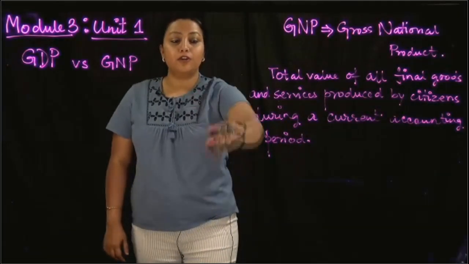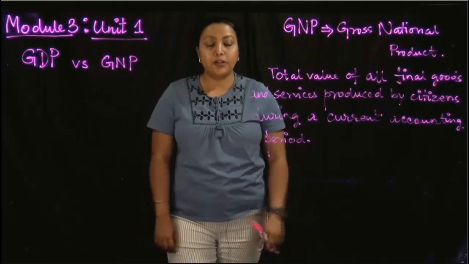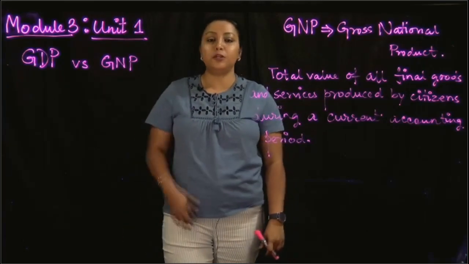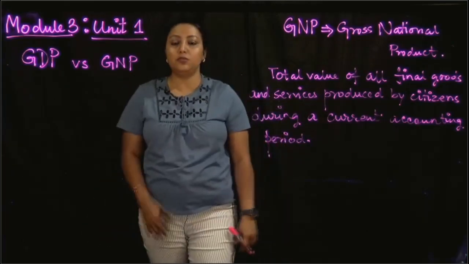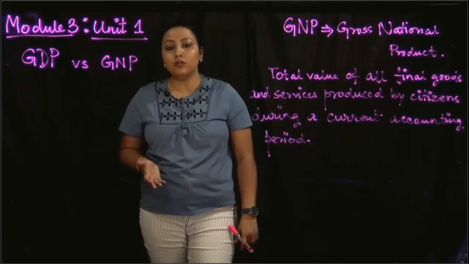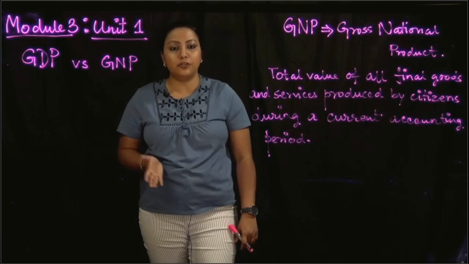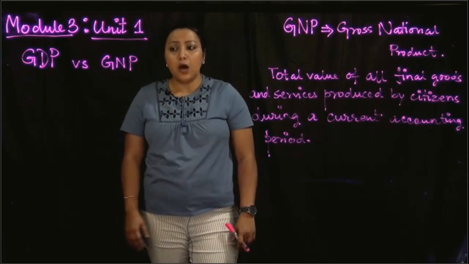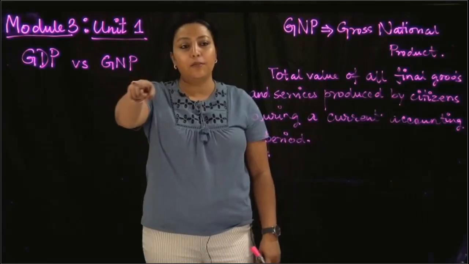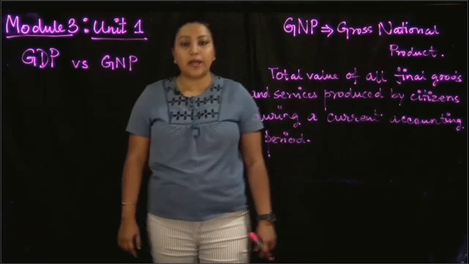So we have covered the different indicators for the macroeconomy. We talked about the nominal GDP, the real GDP, the real GDP per capita, and we also talked about the growth rate of real GDP and real GDP per capita. Now, besides the GDP, there is yet another indicator of the macroeconomy, which is GNP.